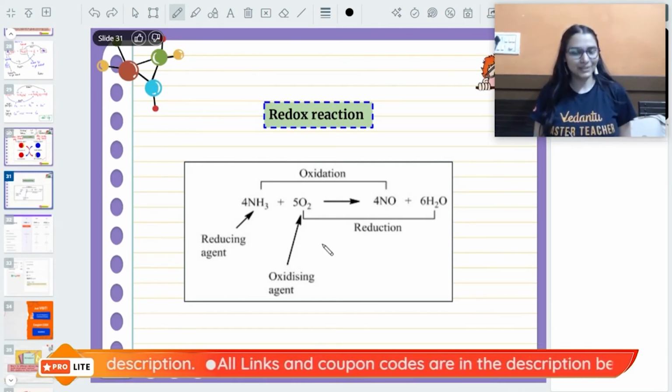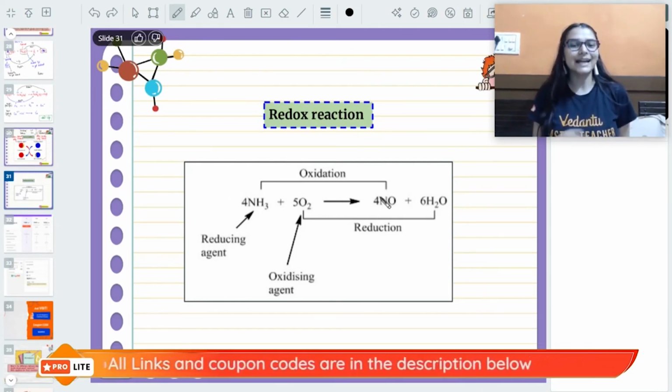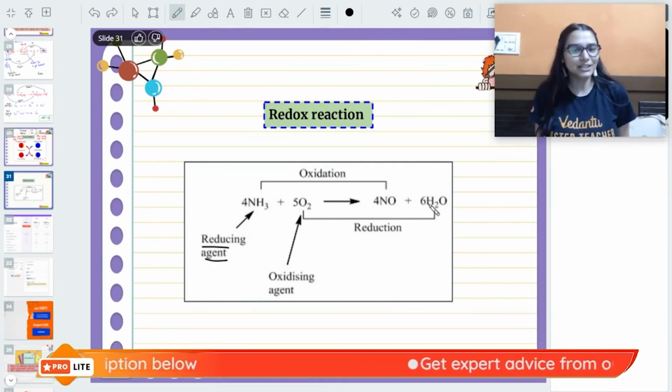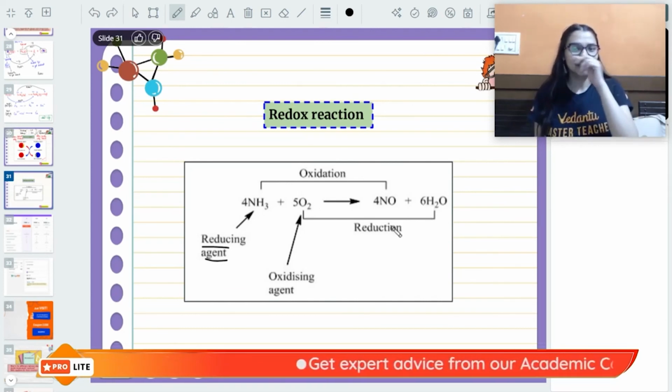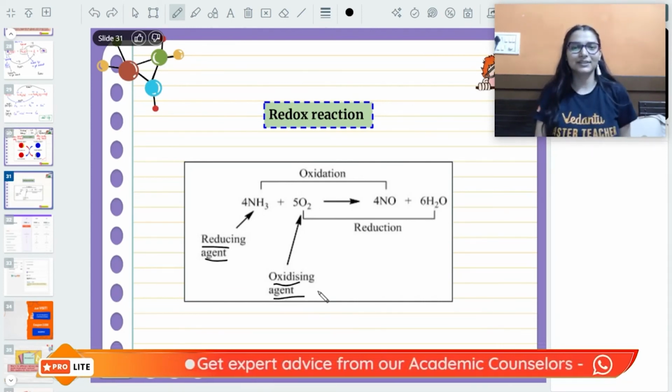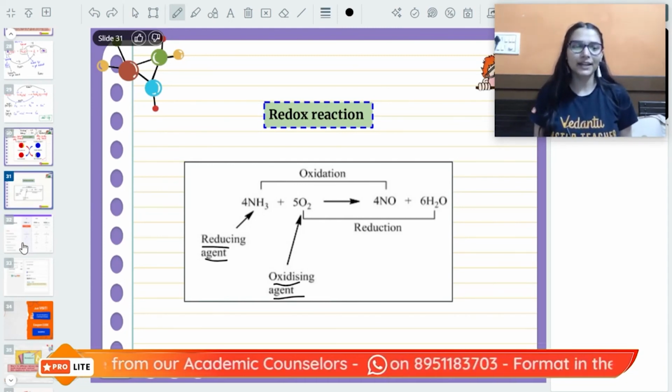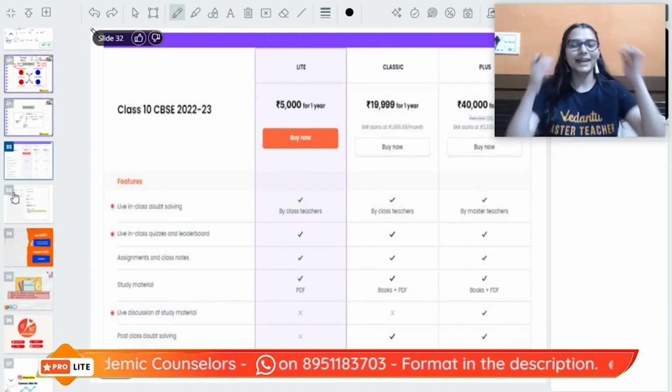An example has been given. Ammonia is oxidized here, by gaining oxygen, so it is the reducing agent. Oxygen is reduced by gaining hydrogen, so it is the oxidizing agent. Okay, कर सकते हो. So with this we are covering up the types of reaction.